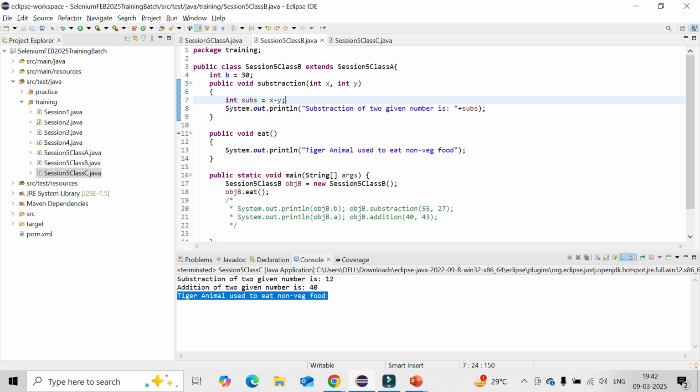In a real-time framework, in the base class, you'll be writing all important methods, right? For taking the screenshot, for initiating the browser, for setting up the browser, everything. Then you will be creating the page class for every page, and in every page you will be calling the base class. So in case you need to change something, you'll be changing it only in the base class. So automatically every page class will take the properties in real time.